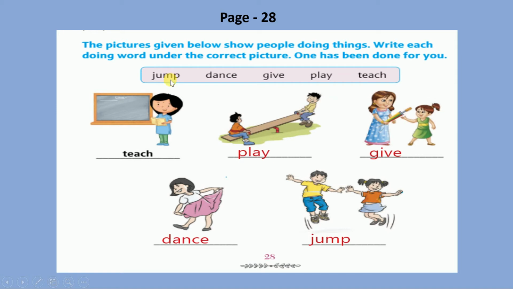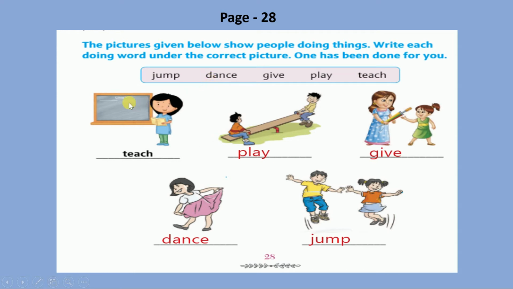Jump, dance, give, play, teach. Here you can observe that all the words begin with a small letter. So we are also going to write all the words with a small letter. Do not begin the word with a capital letter.